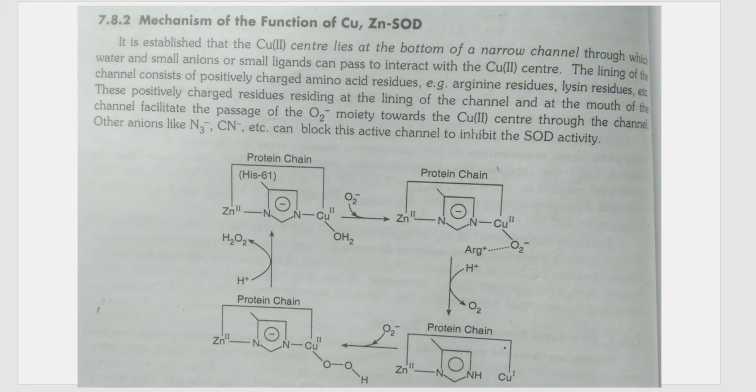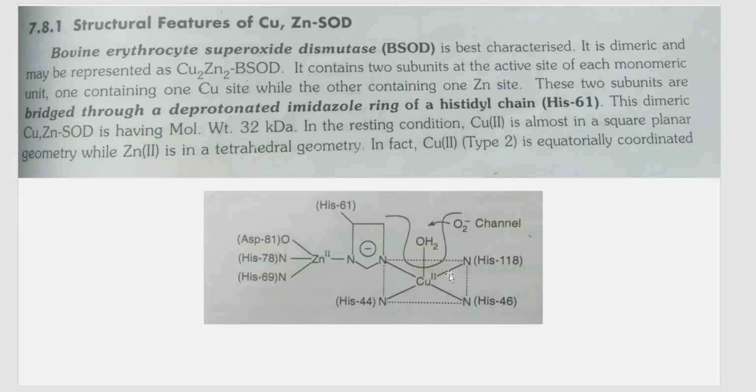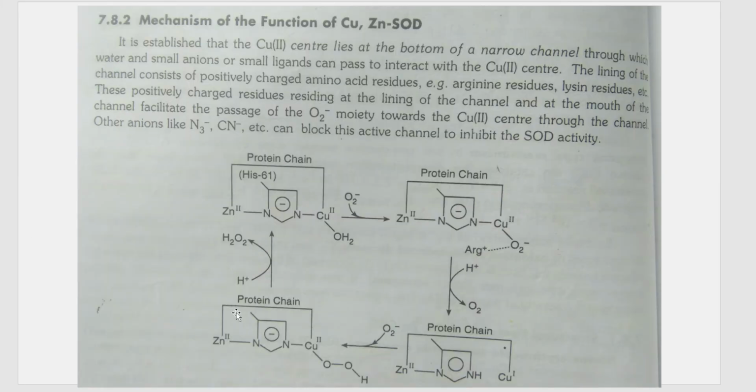And what is this H2O, students? Here attached to copper. This is where step number one begins. In the structure, you can see one H2O is there, correct? This is where that O2 minus comes and attaches. This is weakly bound. That is the fifth coordination with water of the copper. Fifth coordination is weakly bound. This H2O, in this mechanism, is replaced by O2 minus. So H2O's place is taken by O2 minus, and this full reaction proceeds.